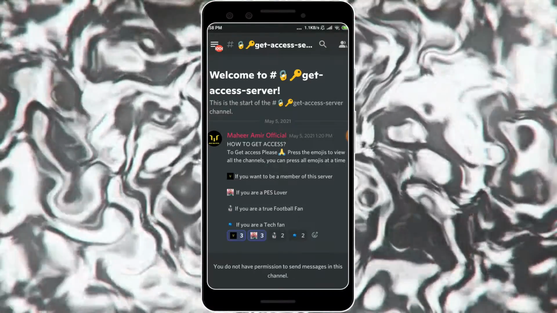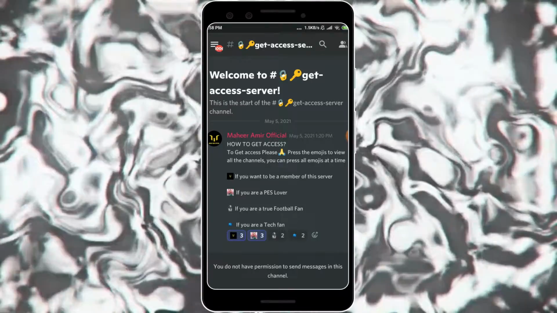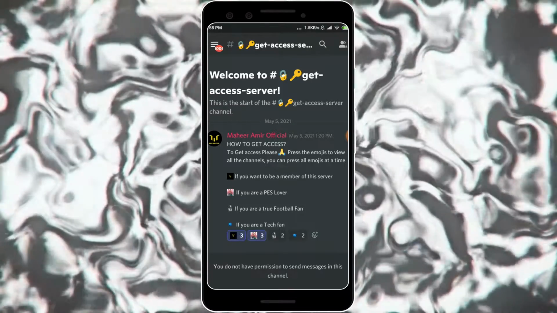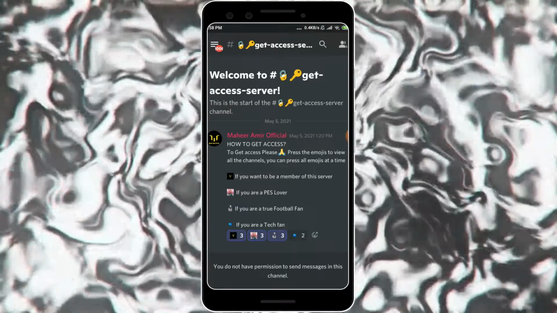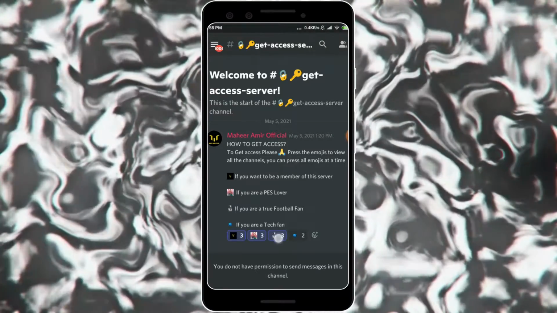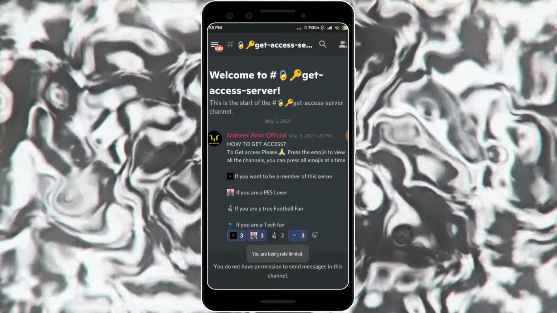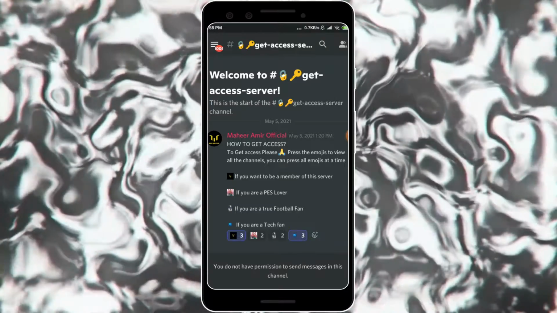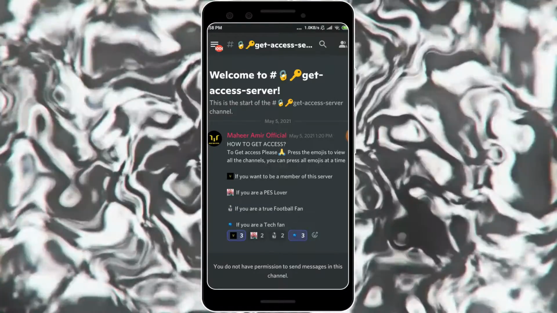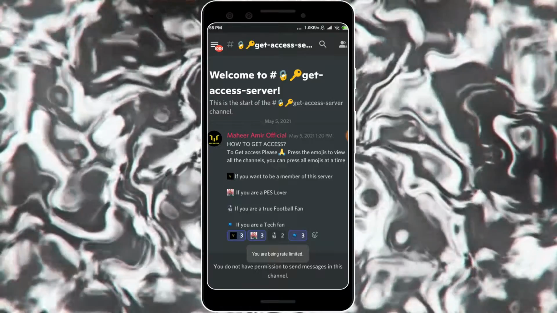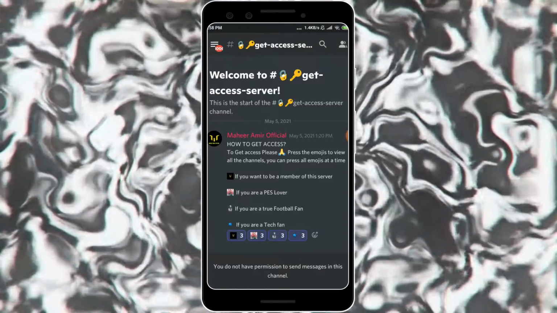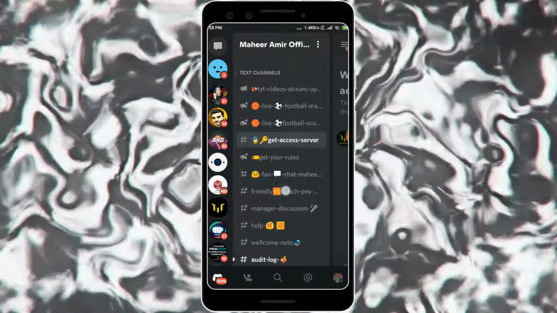Okay, now if you are a pace lover and also a football lover on my channel, then click on the second emoji. And if you are only a tech lover, then unclick it and click on this button and the first button. That's it. But I will click all the buttons here. Okay, that's it.